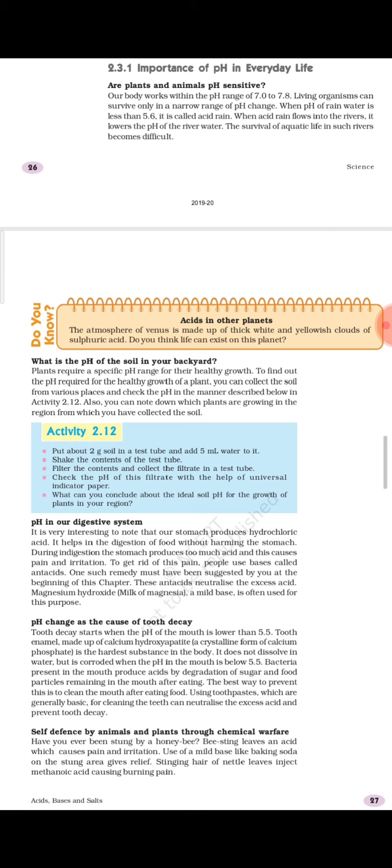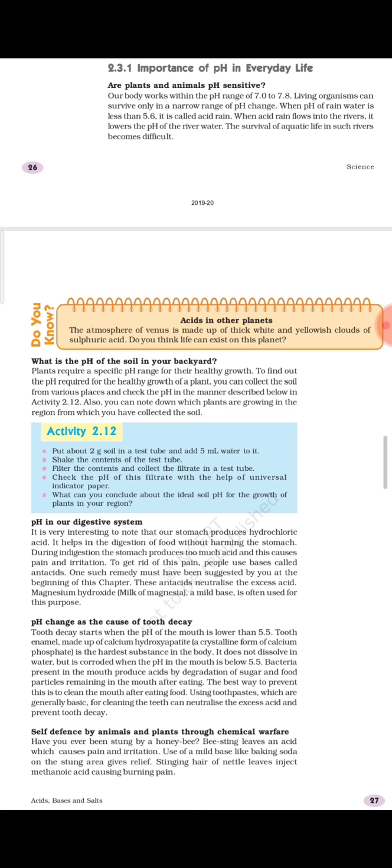Now the second one is, what is the pH of the soil in your backyard? Plants require a specific pH range for their healthy growth. To find out the pH required for the healthy growth of a plant, you can collect soil from various places and check the pH in the manner described in activity 2.12. Also, you can note down which plants are growing in the region from which you have collected the soil. Now, how to check the pH of a soil? It is not difficult, it is very easy. It is given in activity 2.12.